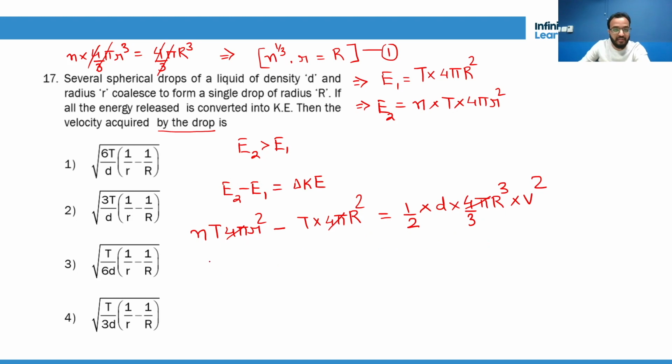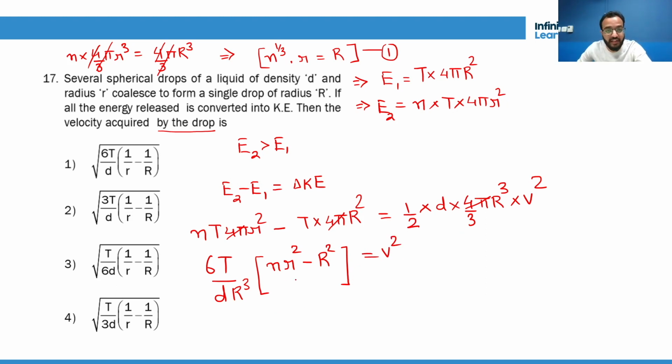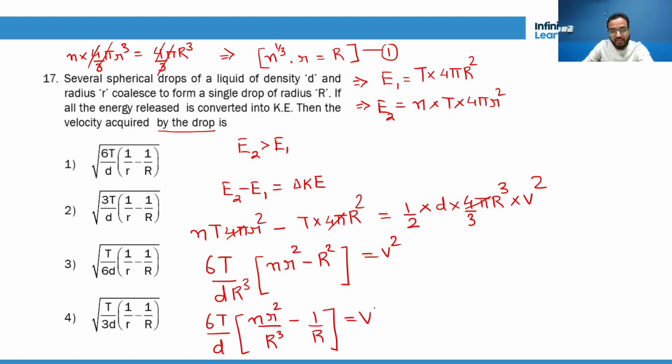So it will be 6 T by D capital R cube into N r square minus capital R square is equal to V square. Got it? Now very carefully we will do it. 6T by D into (n r square by capital R cube minus 1 by r) is equal to V square.